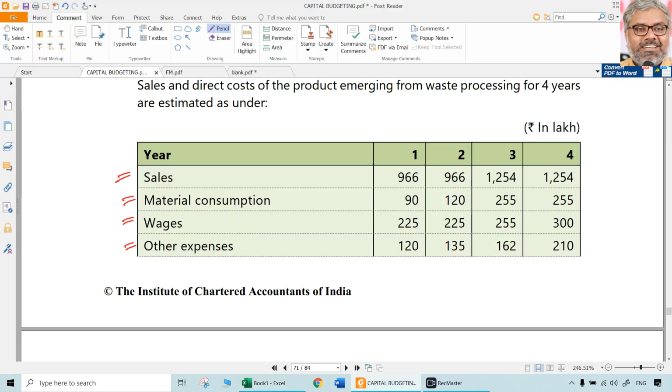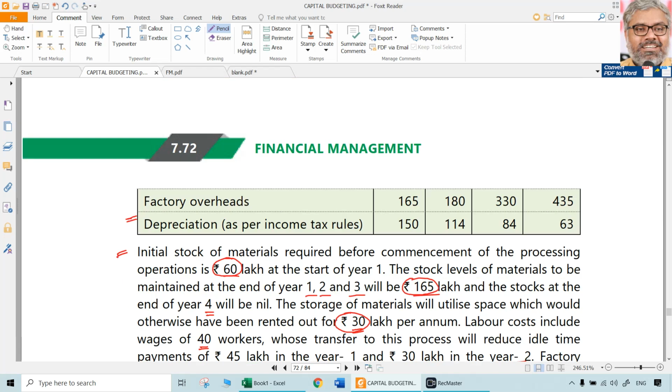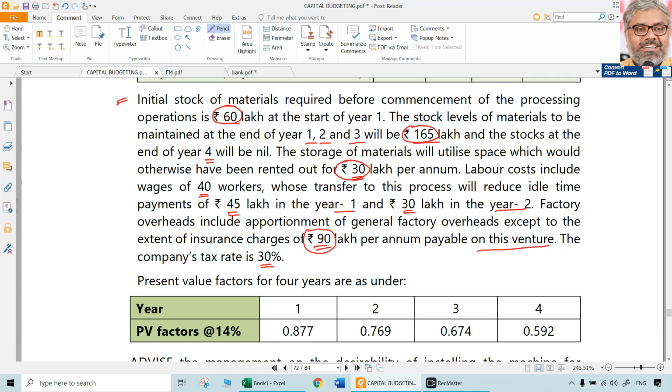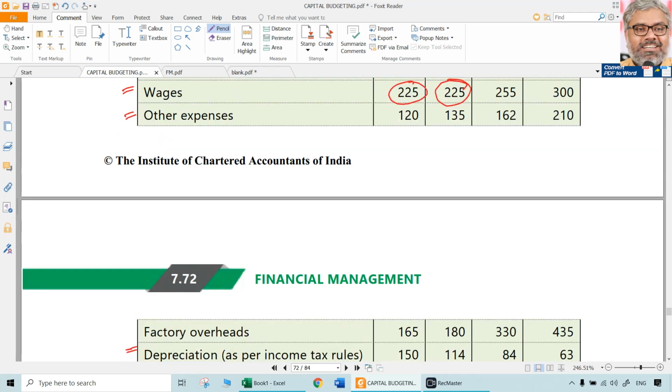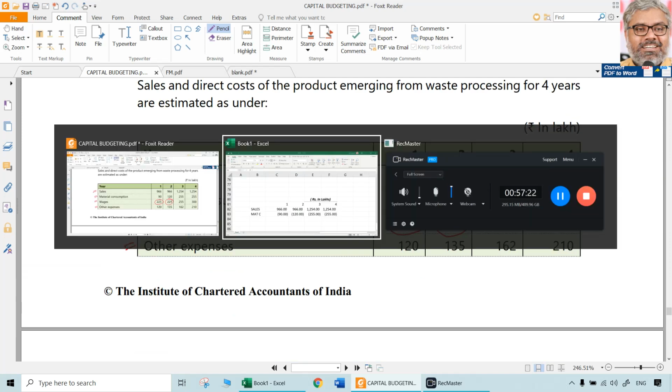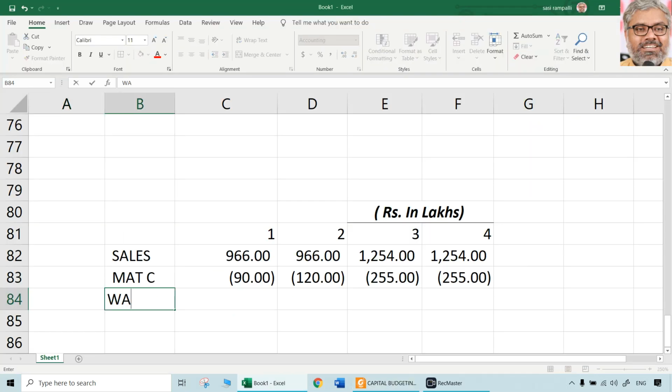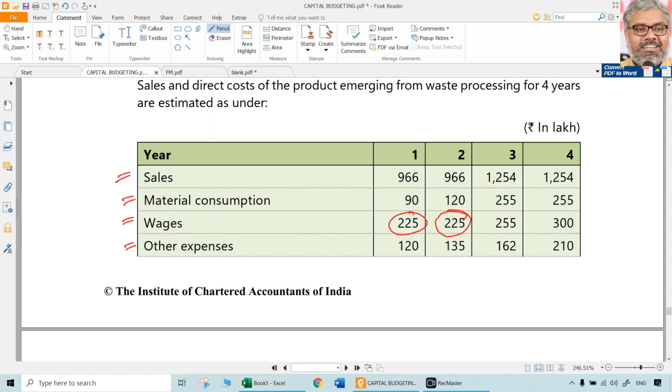Material consumption. Then comes wages. Wages is given in the question, but at the same time, for the first 2 years, there is going to be a saving in the wages. So labor cost include wages of 40 workers whose transfer to this process will reduce the idle time payment of 45 lakhs in year 1, 30 lakhs in year 2, only 2 years. There is going to be a saving in wages. So it is not going to be 225 lakhs. It will be less than that. So how much will that be?